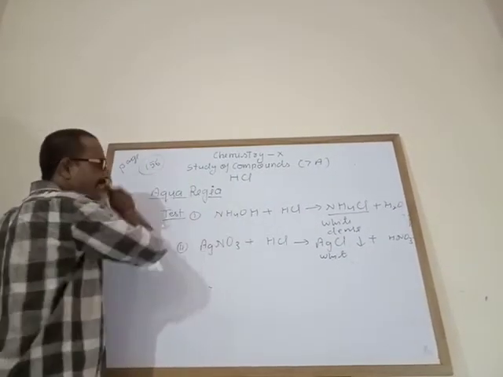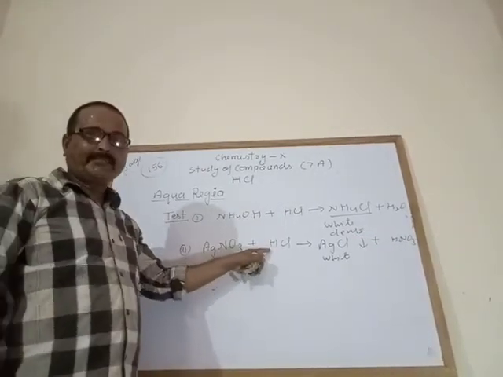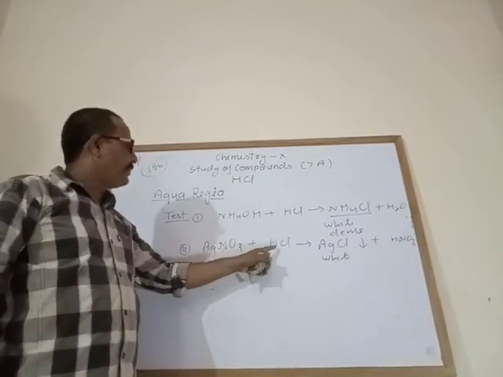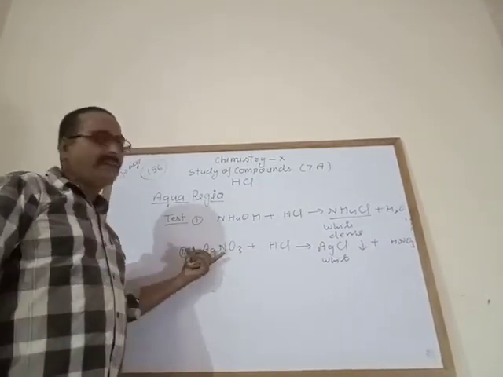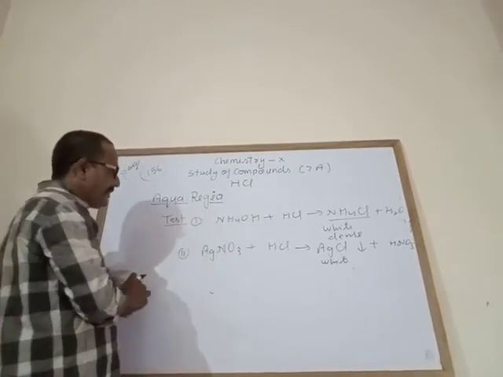One more question is: how would you prepare nitric acid from hydrochloric acid? How would you prepare nitric acid from hydrochloric acid when it reacts with metallic nitrate? It gives nitric acid. Not all nitrates, some nitrates.